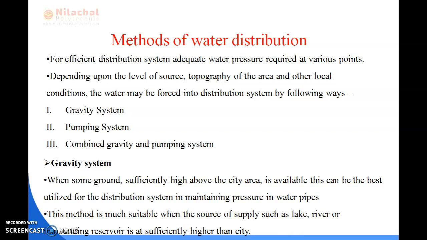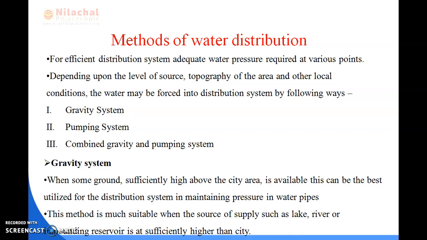As we have discussed, the water is distributed to the consumers or the people depending upon the level of the source and the topography of the area. Mainly the distribution system is of three types: gravity system, pumping system, and combined gravity and pumping system. In the gravity system, if the source is higher above the city, we can say that the water is supplied by a gravity system.